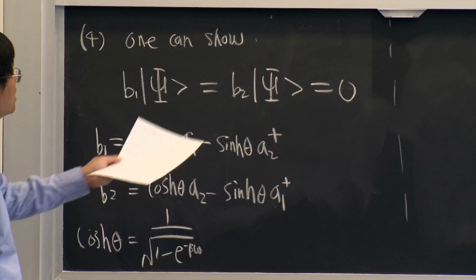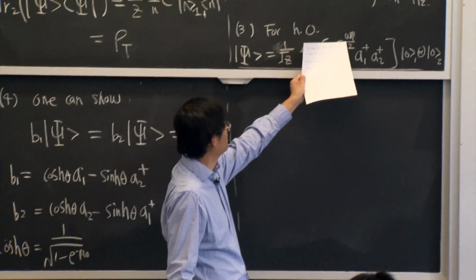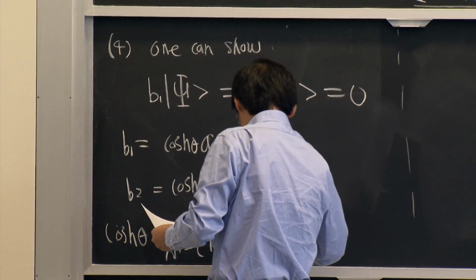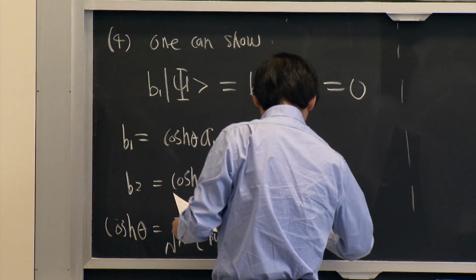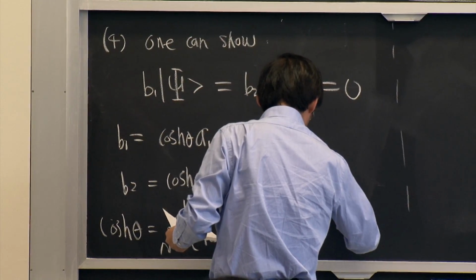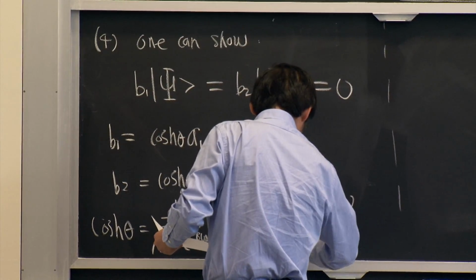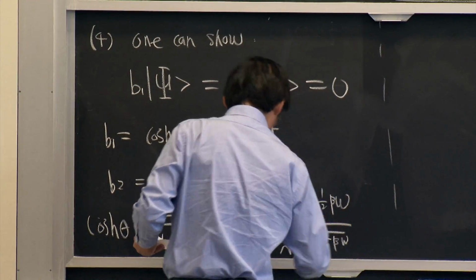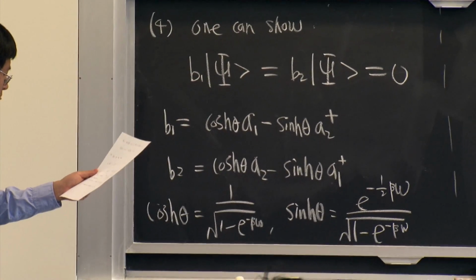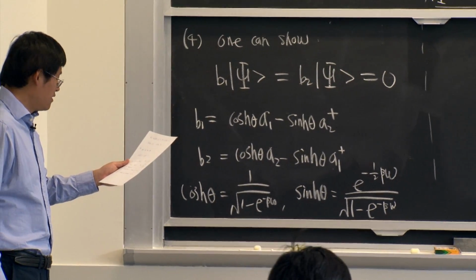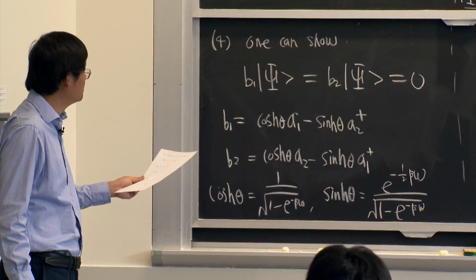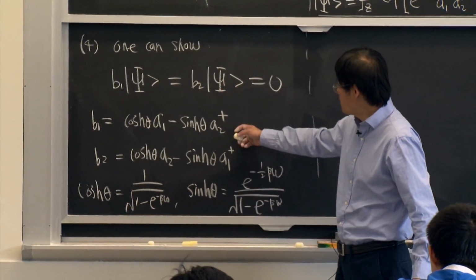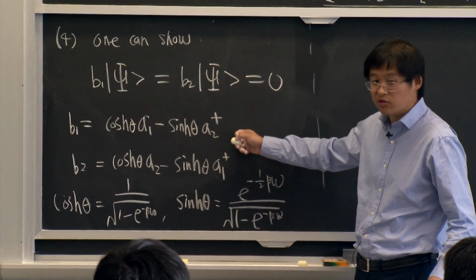Here omega is the frequency of this harmonic oscillator system, and the sinh theta is equal to... Okay. So this B1 and B2 are related to A1, A2 by some linear transformation.